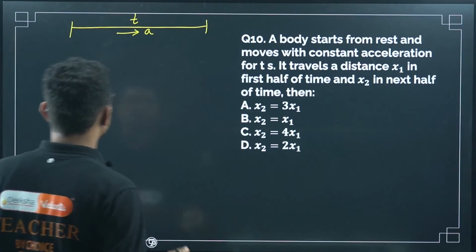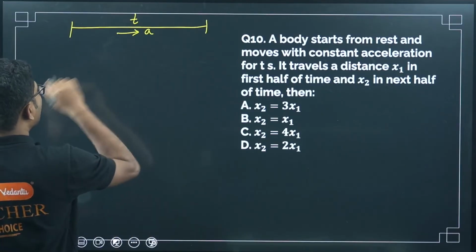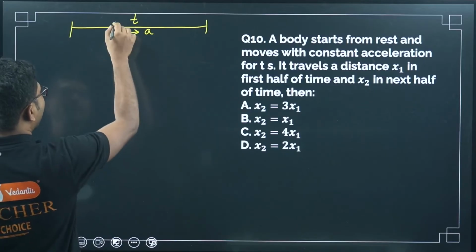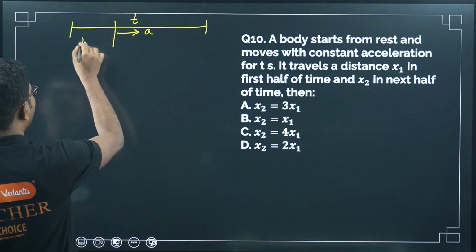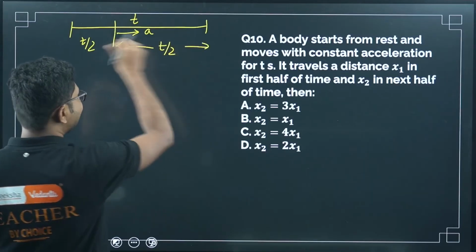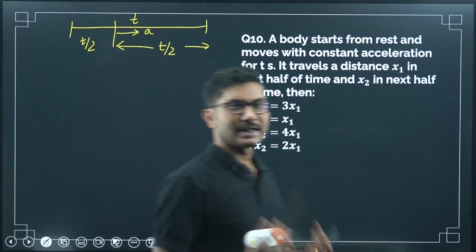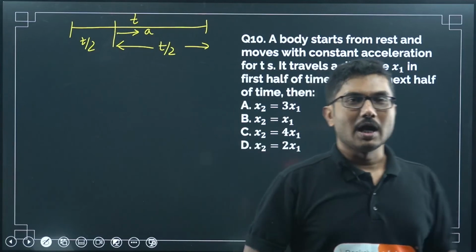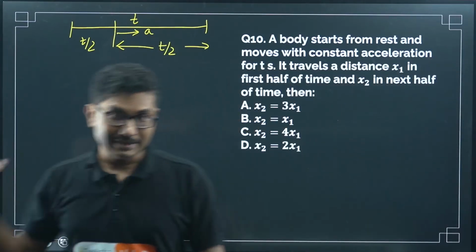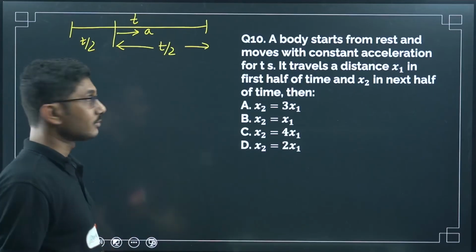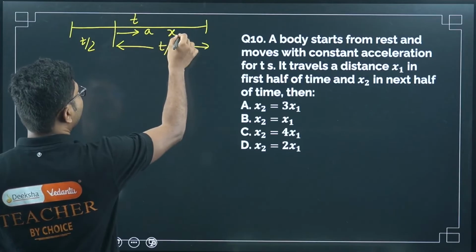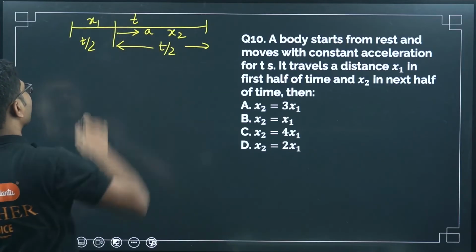Now first let us see what x1 is. x1 is the distance when it travels up to t by 2, and the other half is the other t by 2. Obviously the second half distance will be more because it started from rest, so initially its speed will be a little less, but slowly as it goes faster and faster it will cover more distance. So it is expected that the second half x2 will be more. This is x1, right?